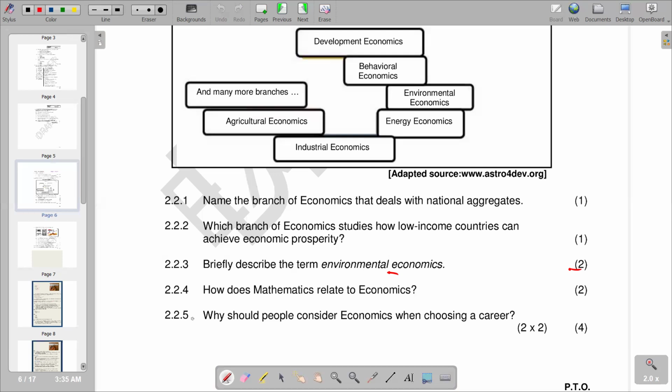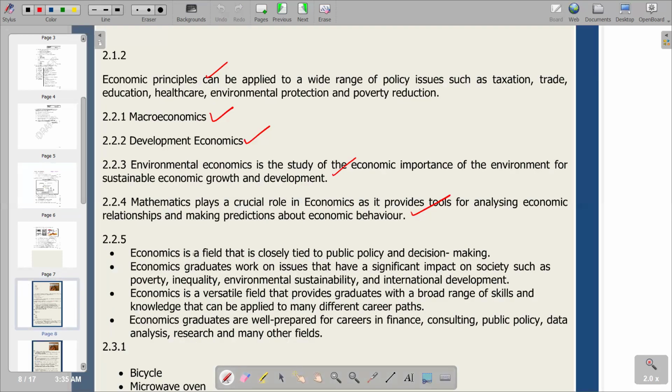So we go there and try to see in terms of 2.2.5 the explanation that we have. So 2.2, why we should consider economics when choosing a career: it is tied to public policy, and it deals with issues that have a significant impact on society and international development. It provides graduates with a broad range of skills and knowledge.